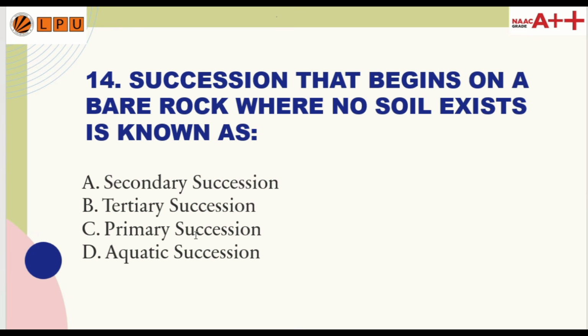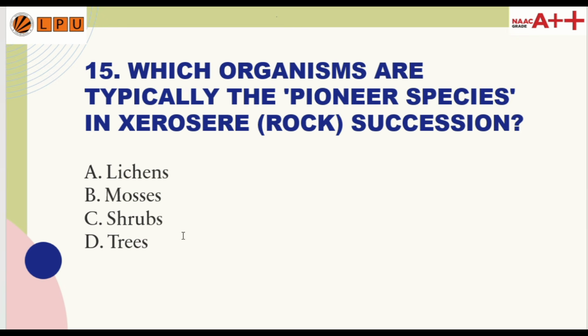Question number 14. Succession that begins on a bare rock where no soil exists is known as: option A, secondary succession; option B, tertiary succession; option C, primary succession; and option D, aquatic succession. So the correct answer to the 14th question is C, primary succession.